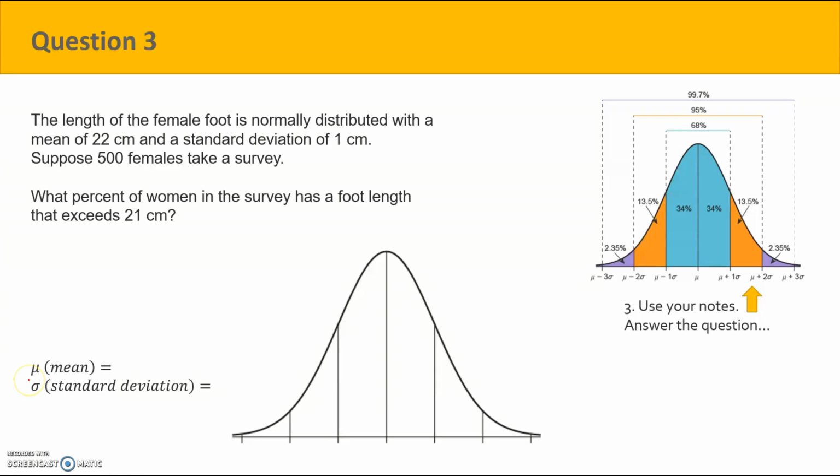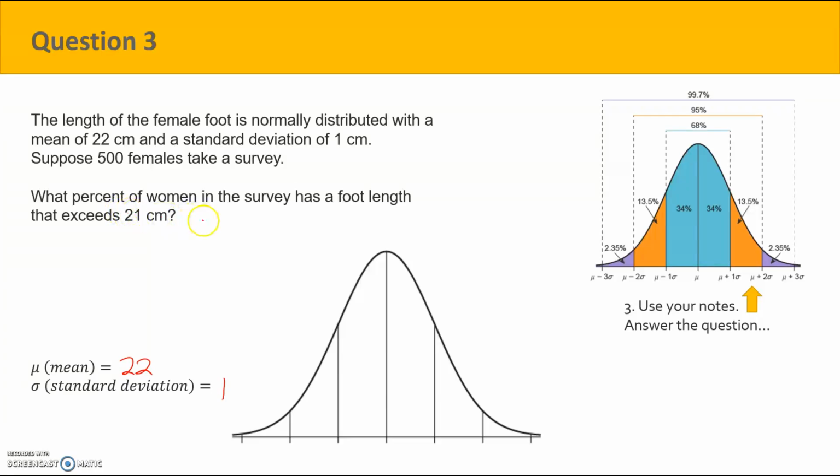Okay, so this is question 3. It says the length of a female foot is normally distributed. It means that it fits this bell curve with a mean of 22 centimeters and a standard deviation of 1. Suppose 500 females take the survey. Okay, what is the percent?